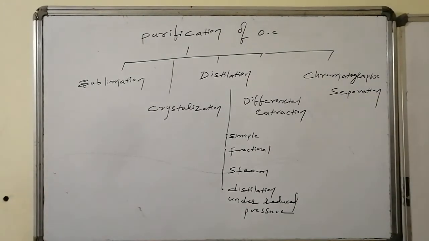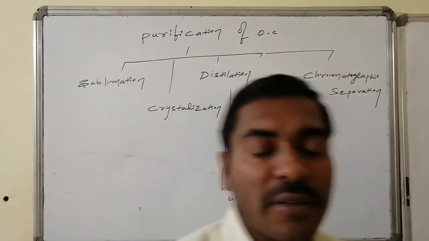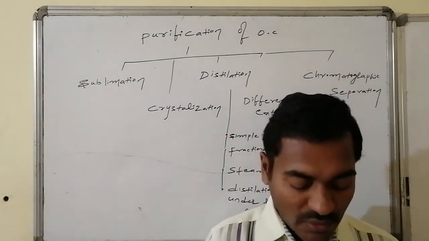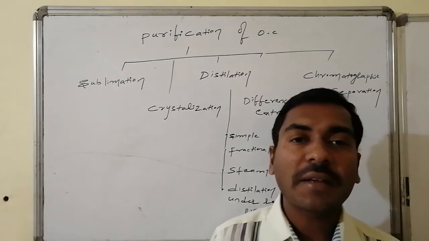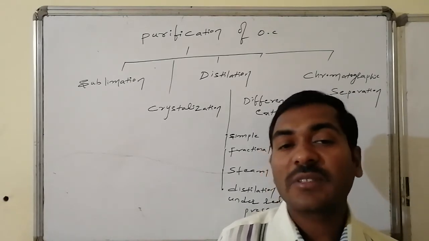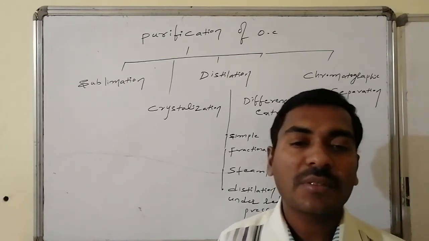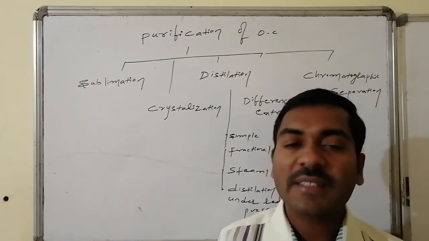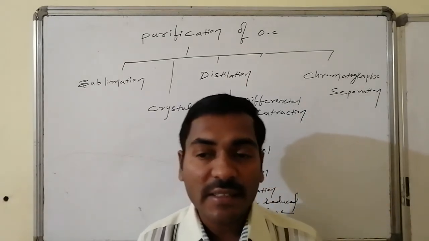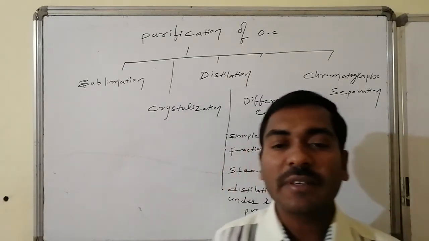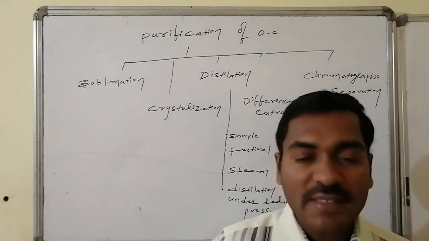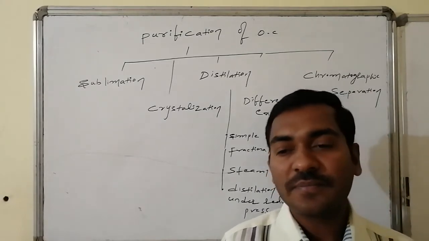Welcome friends. Let us discuss the next part of organic chemistry, that is purification of organic compounds. Though we synthesize many of the organic compounds in the laboratory, they are all associated with some other compounds. They may be present in a lesser quantity. If they are present in a very minimum quantity, the other components present in the expected material are said to be the impurities. Thus, purification is needed at every stage.